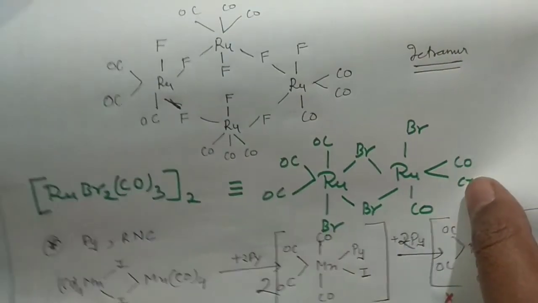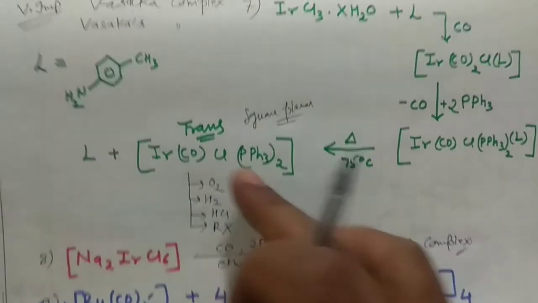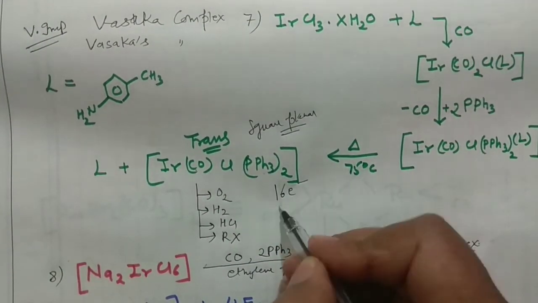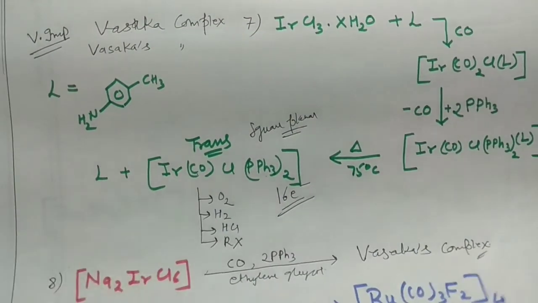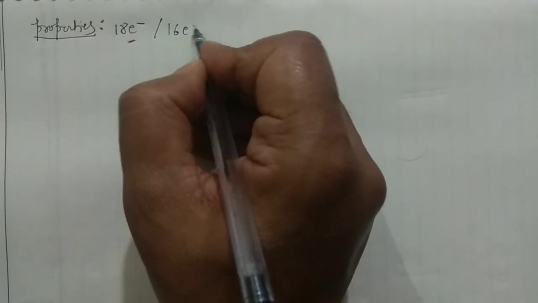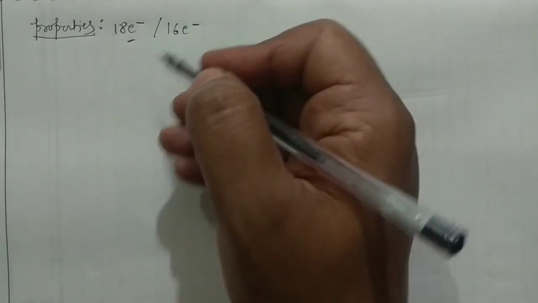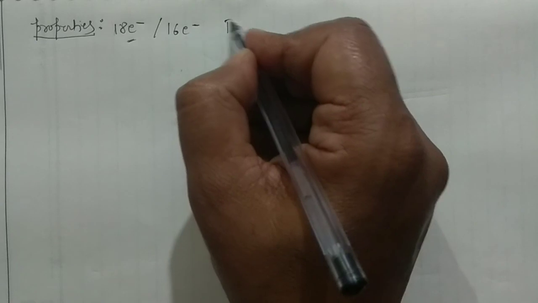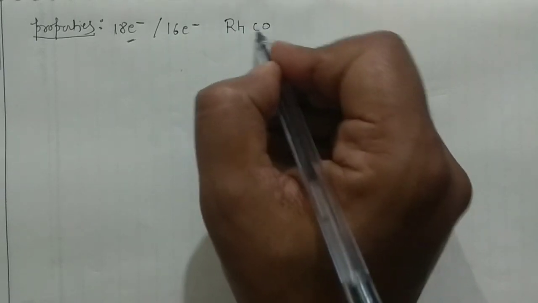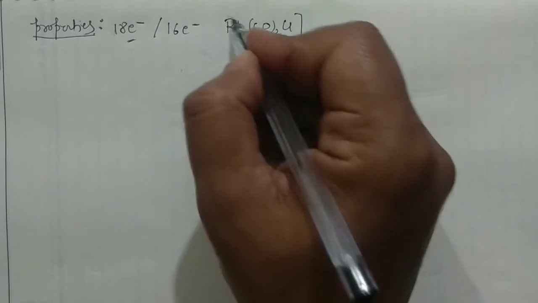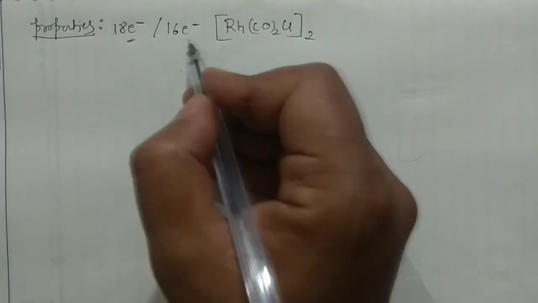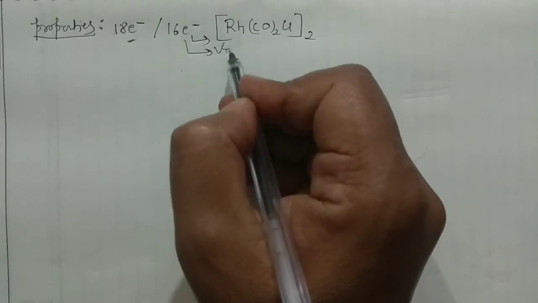Generally they follow the 18 electron rule, but you have also prepared the Vaska complex, which is a 16 electron system. So it is not necessary that your transition metal carbonyl halides will always be 18 electron systems. They may be 18 electron systems and they may be 16 electron systems. Vaska complex is one example, and another you can take is this rhodium complex, which is [Rh(CO)2Cl]2, forming a dimer. It is also a 16 electron system along with Vaska's complex.